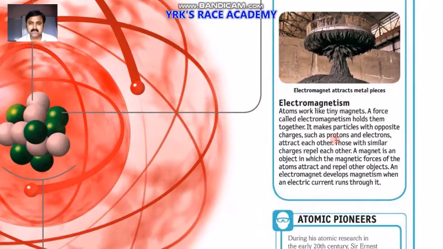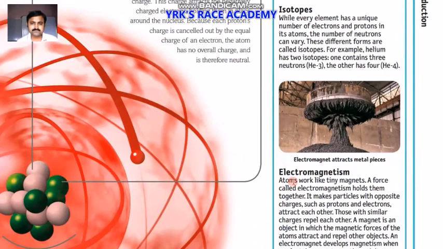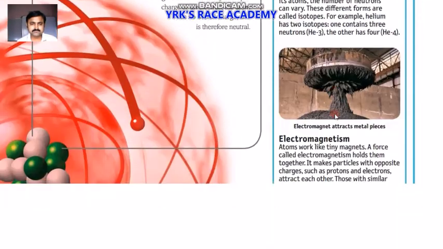It makes particles with opposite charges, such as protons and electrons, attract each other, while those with similar charges repel each other. A magnet is an object whose magnetic forces attract and repel other objects. An electromagnet develops magnetism when electric current runs through it. You can see the picture here.